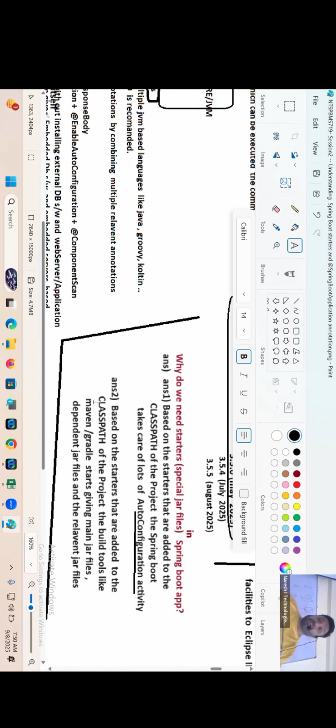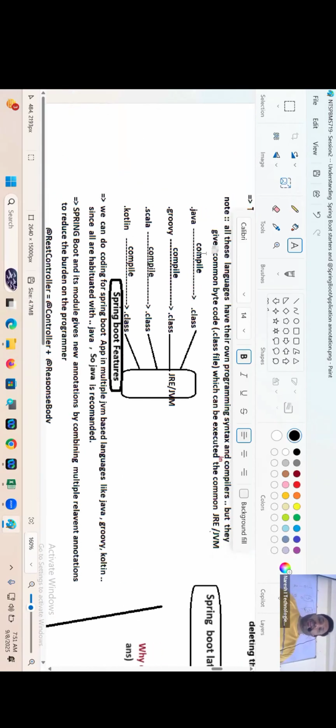Next, based on the starters that are added to the class path of the project, the build tools like Maven and Gradle start giving main jar files, dependent jar files, and relevant jar files. Because of these two things, we need the support of starters. Fine. Okay, let it be, guys.